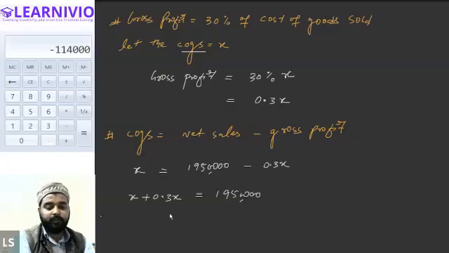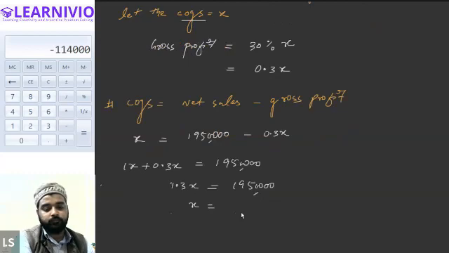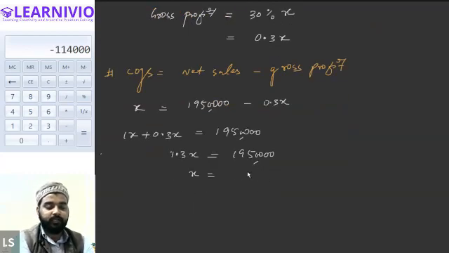Yes. Now adding x plus 0.3x, it will be 1.3x equals 19,50,000. Is that correct? Yes. So this is 1x and adding 0.3x, it will be 1.3x. Now x will be equal to 19,50,000 divided by 1.3. Can I write it this way? Yes or no?